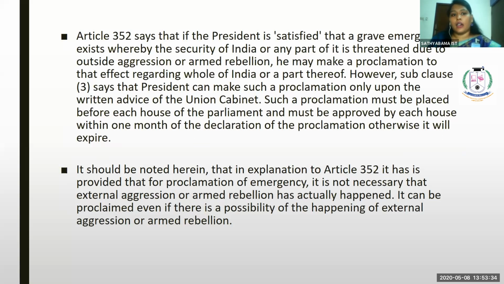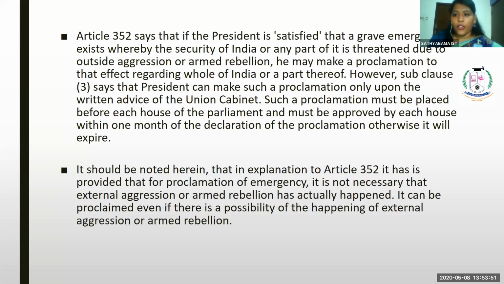Article 352 says that if the president is satisfied with the upcoming threat, or satisfied with the communication made by the cabinet ministry, he should declare emergency.